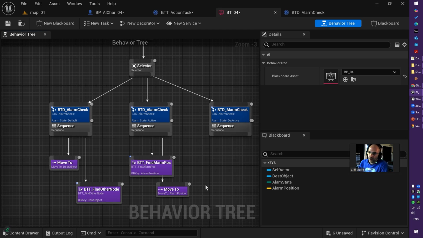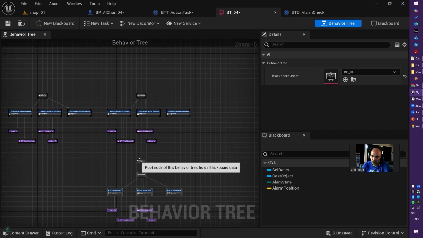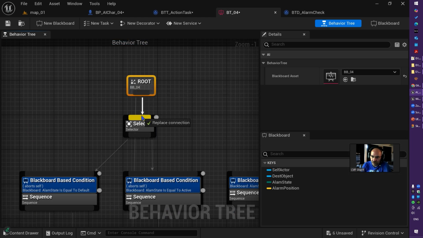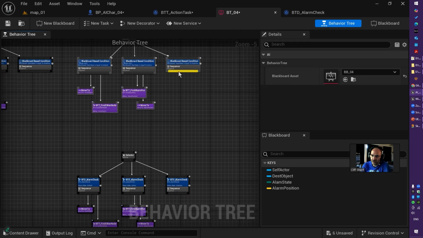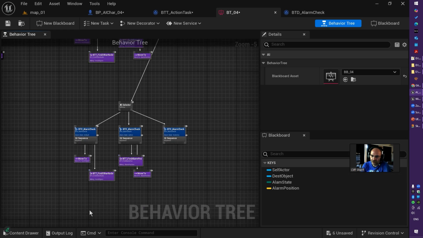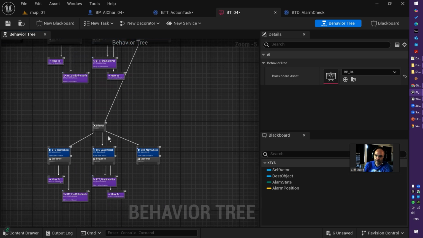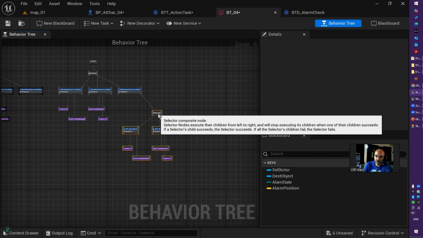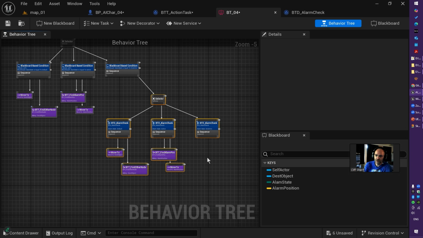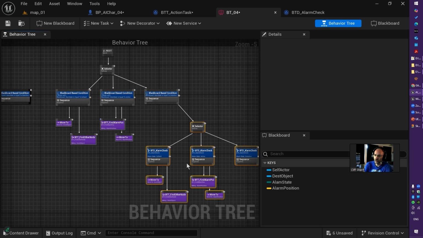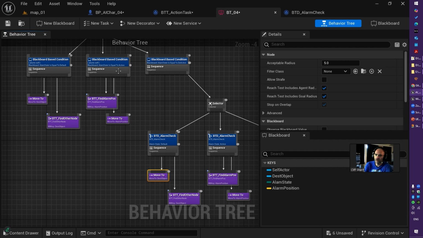Using decorators are extremely useful. You can make complex AI behaviors. You can switch on and off different behavior. For example, assume I have a couple of behaviors here. Depends on this decorator, I can go through a sequence of another selector with 3 different states. So it is possible that you can put your AI like this, and that is a complex behavior. Different task, different decorator you can implement, or you can use just default tasks or default decorators.